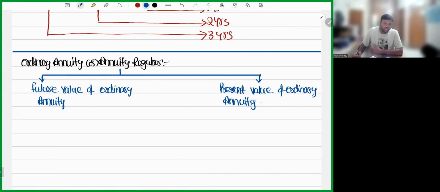These are the two types of ordinary annuities we need to discuss. We will discuss future value of ordinary annuity, we'll discuss present value of ordinary annuity, and we'll close the discussion of ordinary annuity.